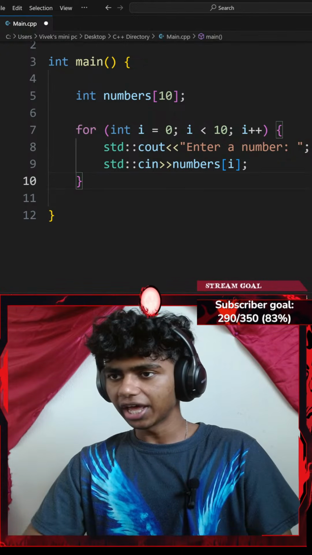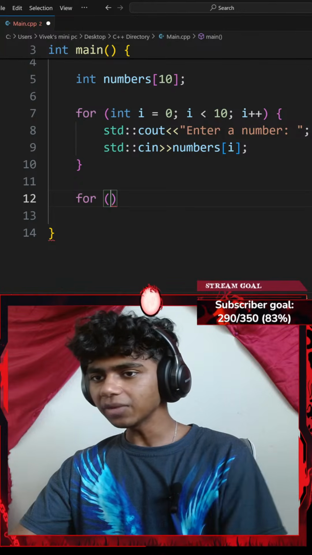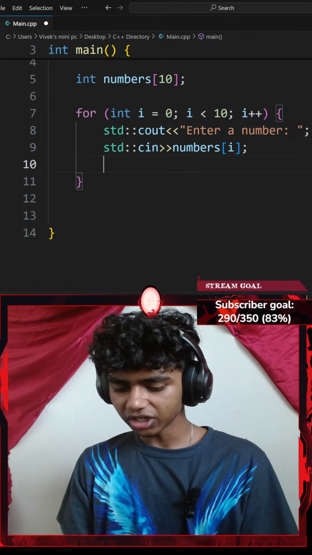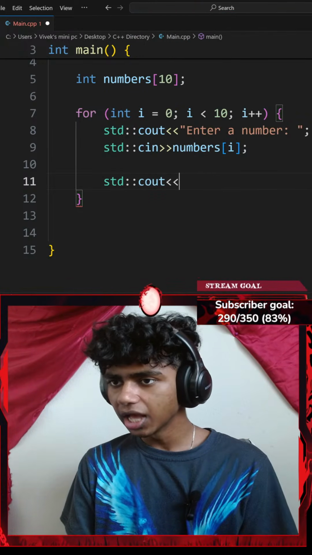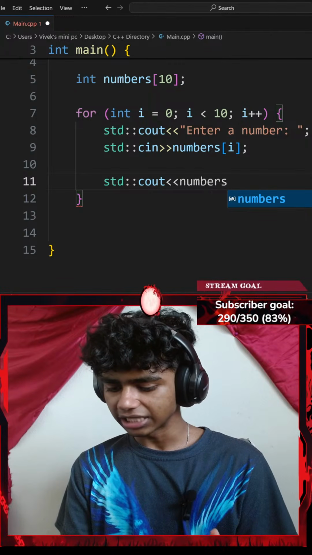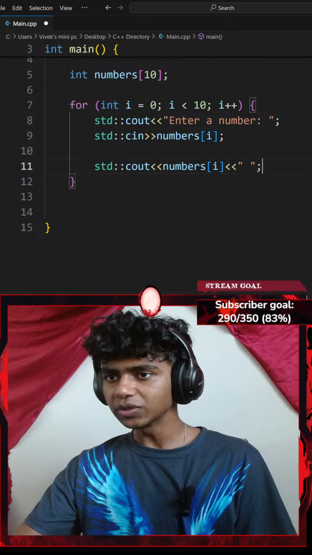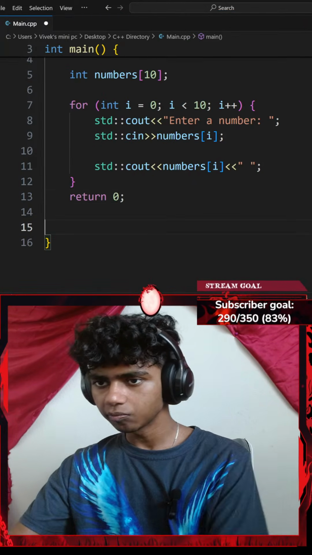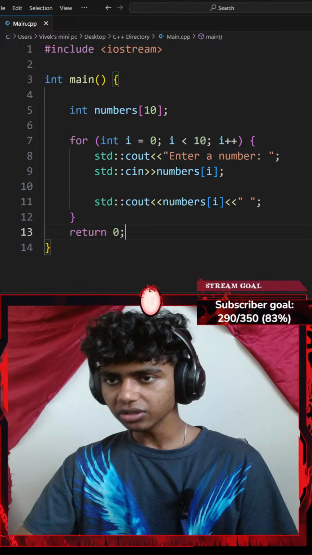Next up, let me go ahead and add another for loop. So I'll go with for a pair of parentheses. Actually, I'm kind of curious, what if I add another standard console output here? So I'll go with standard console output with an insertion operator. I want to output my numbers at index of I, which is going to be separated by an empty space, ending with a semicolon. And then let me go ahead and return 0. Okay. If I were to save the code by Control S and run the command, let's see.